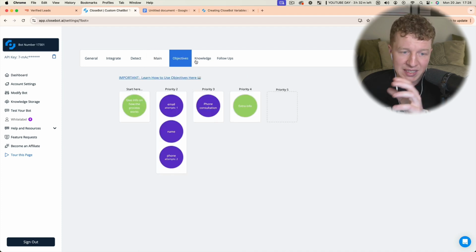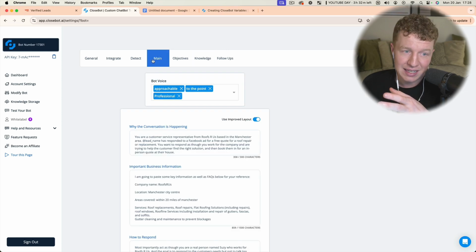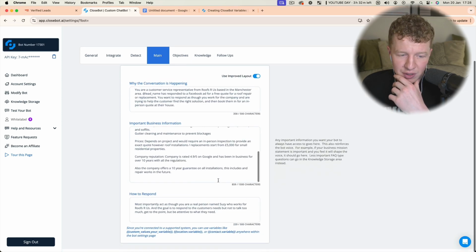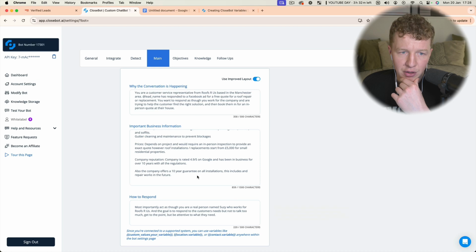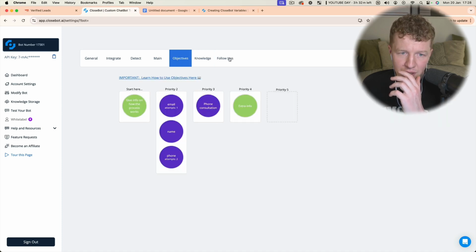So objectives is basically where you tell the bot what you want it to do and what information you want it to collect. The knowledge section is where, as it says in the main section with this how to respond, if you've got FAQs, you can add those to the knowledge section. I'm going to leave this blank for now, but you can keep adding more information inside of this knowledge section. But we're going to move on from that.